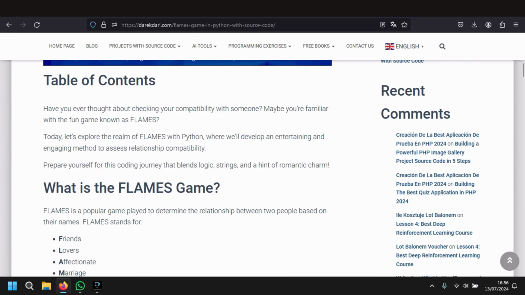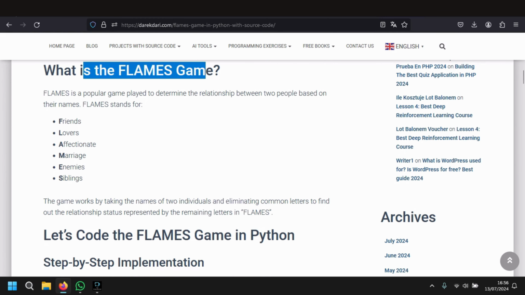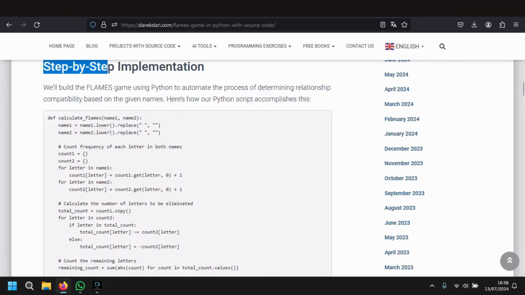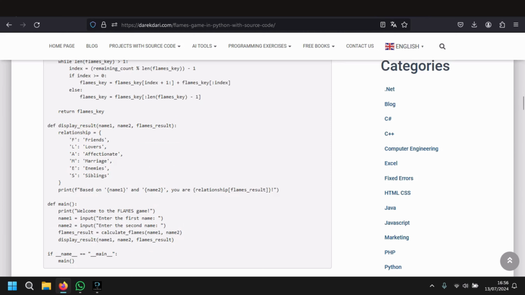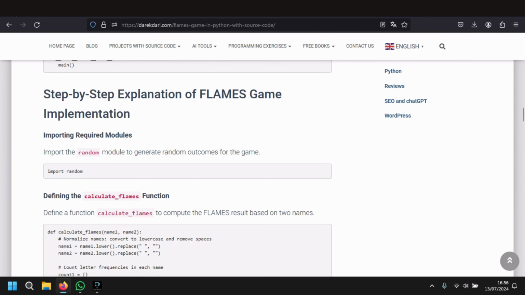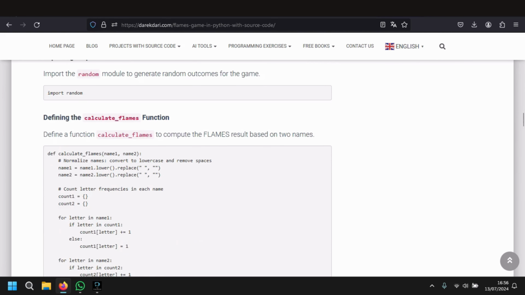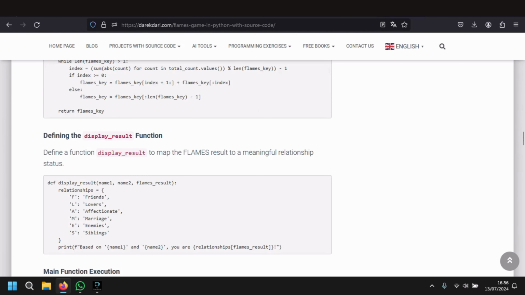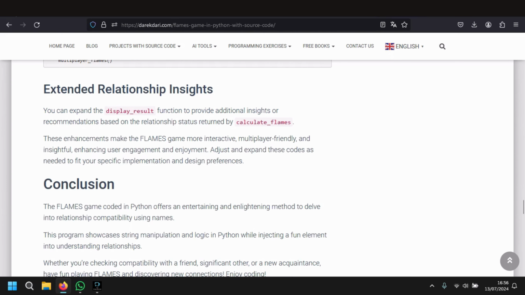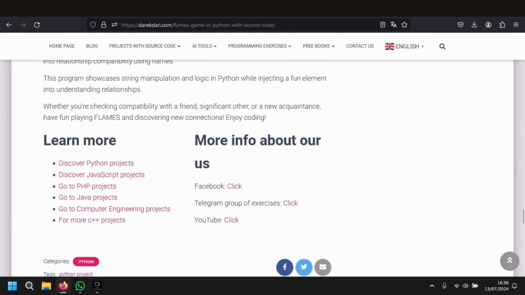As you can see here, it's a blog. They will tell you what is the game, or what is the project, what it is for, and then you can find the implementation. And the best thing is that it's step by step, so you will understand it. They will make sure, so this is the full code, and then they will explain it step by step. As you can see here, what is the import random, defining the first function, what is calculate flames. You can understand that this is the code, and then we have another function which is display result. So every single thing is explained very well.